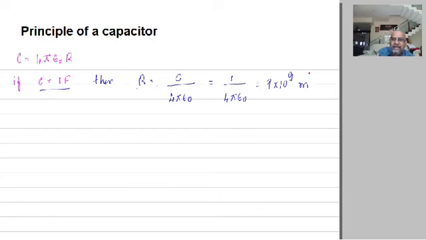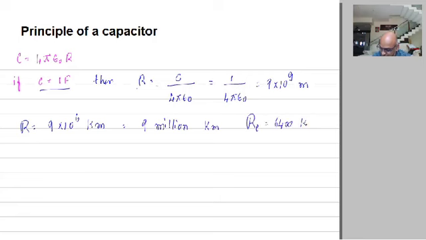Just imagine that number, 9 into 10 to the power 9 meters, that means R is equal to 9 into 10 to the power 6 kilometers. That means 9 million kilometers. What is the radius of the earth? The radius of the earth itself is 6,400 kilometers. That is 9 million kilometers. What is required here is 9 million, which means 6 zeros.